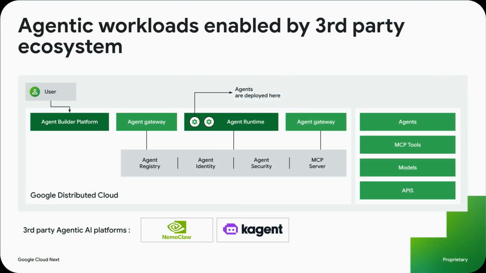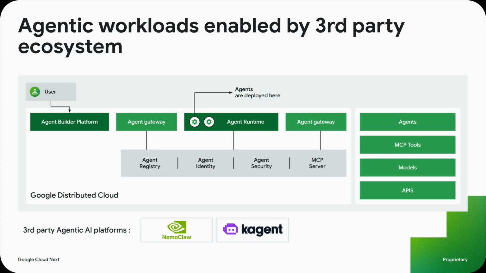We heard today, or yesterday rather, at the keynote session a lot about agent platforms and agent builders and AI gateways. We intend to provide that same functionality with a third-party ecosystem using a partner called K-Agent. This architecture of agent builder platforms, agent gateway, agent runtime is a reference architecture that we have worked on with K-Agent.